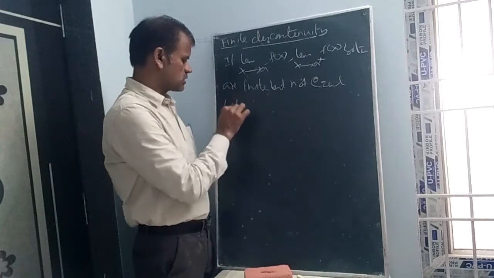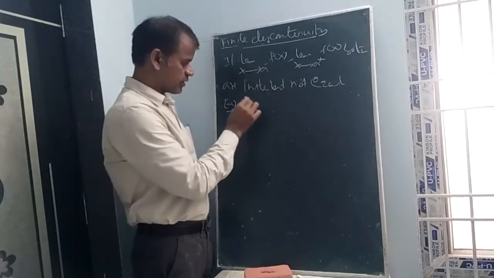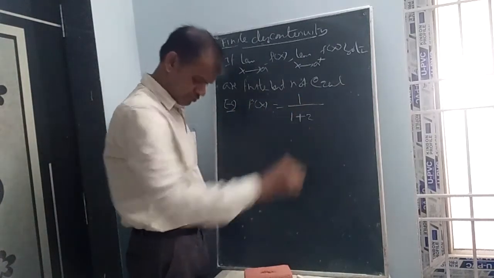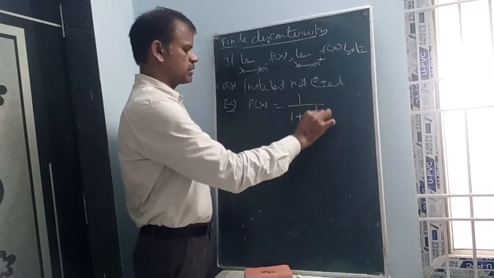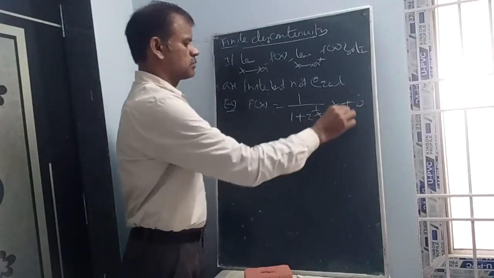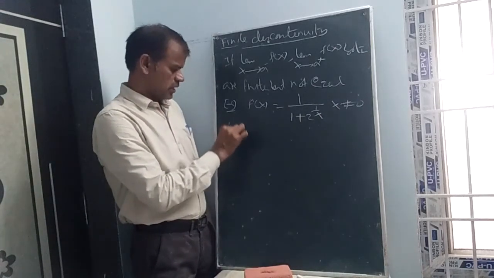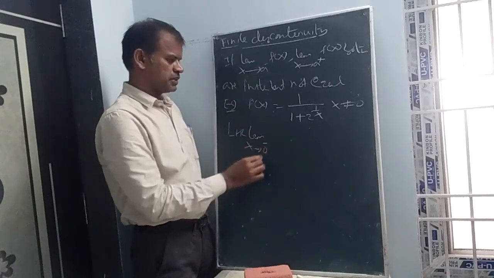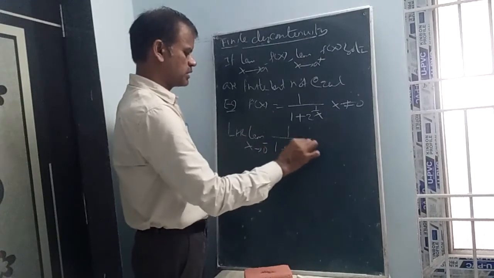So let us see an example. f of x is equal to 1 by 1 plus 2 power 1 by x, at x not equal to 0. So let us take the LHL, as x tends to 0 minus, of 1 by 1 plus 2 power 1 by x.